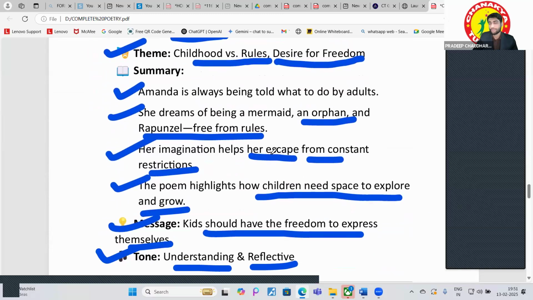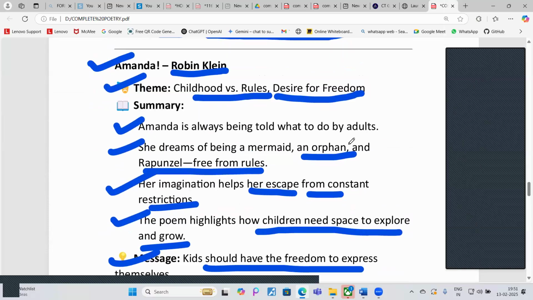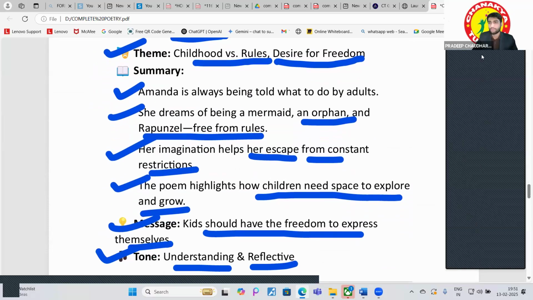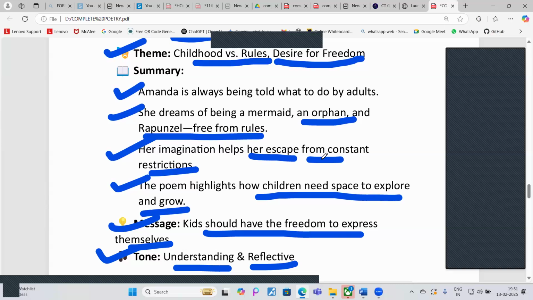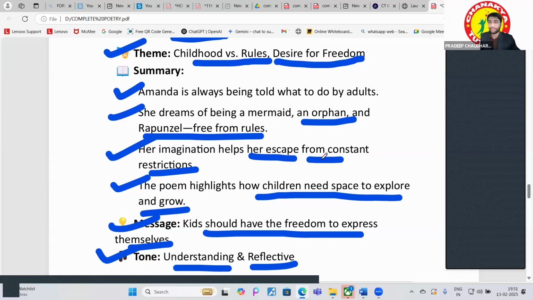So who has composed this poem? Who will tell me? Sumukh. Sir, can you repeat what you asked just now? Who is the poet of this Amanda? Who is the speaker in these lines? The speaker in these lines is mother. Amanda only, sir. I'm asking about the poet, not the speaker. Sir, don't know, sir. Okay, who will tell me? Sir, Robin Klein. Okay, Robin Klein is the poet of this.